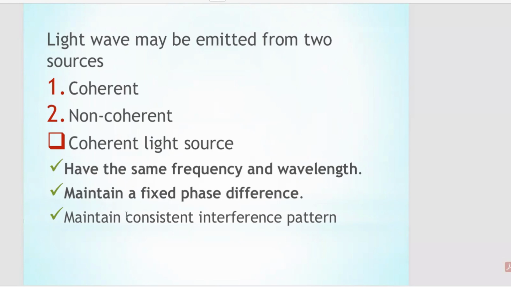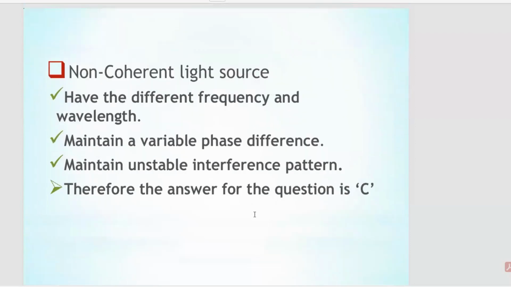A coherent light source has the same frequency and wavelengths, maintains a fixed phase difference, and maintains a consistent interference pattern. A non-coherent light source has different frequencies and wavelengths, maintains a variable phase difference, and again gives an unstable interference pattern.